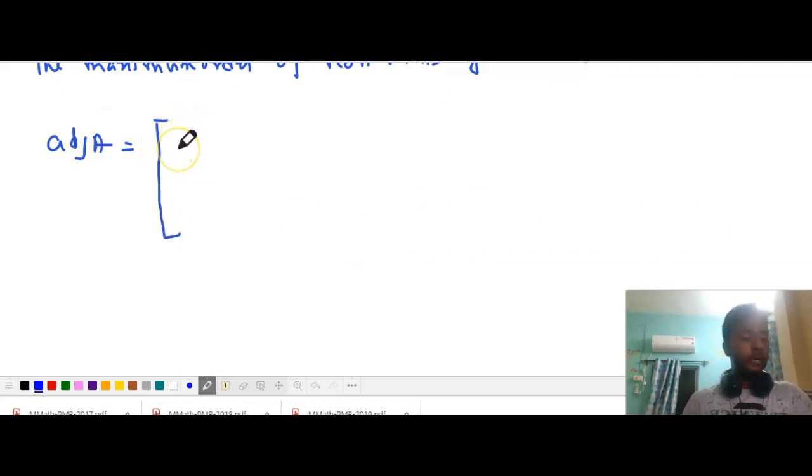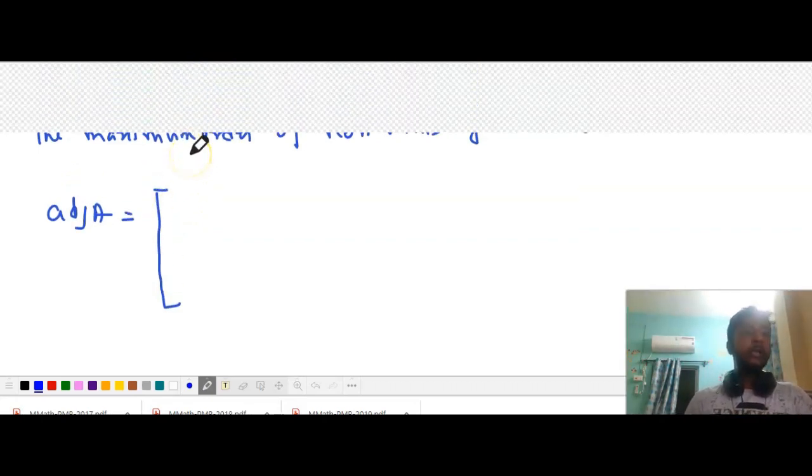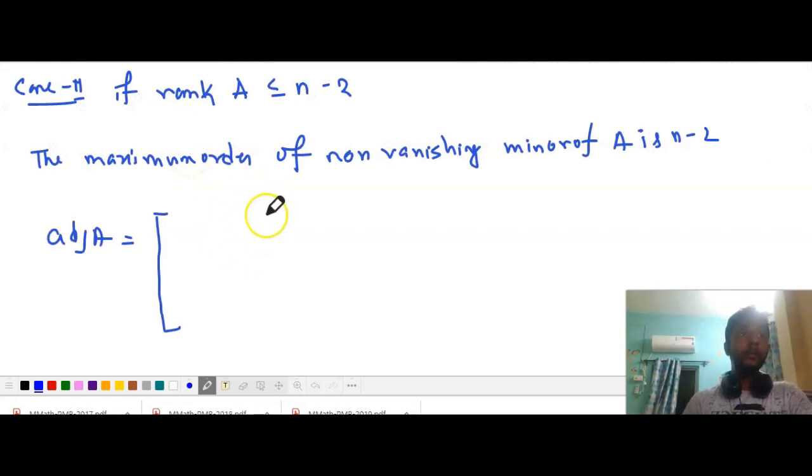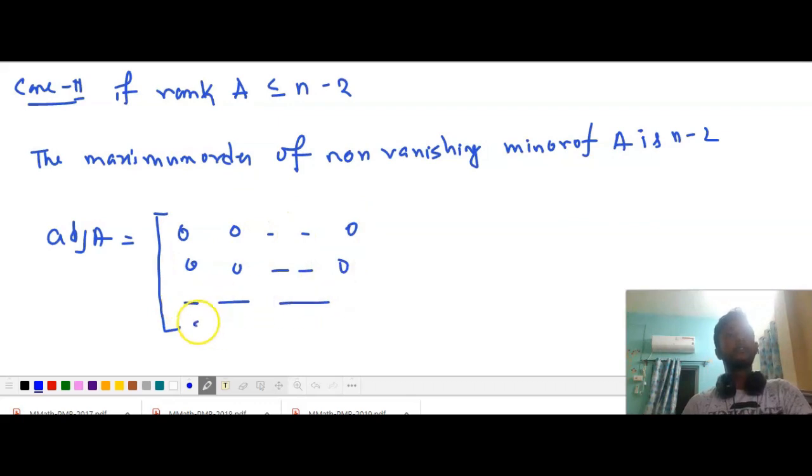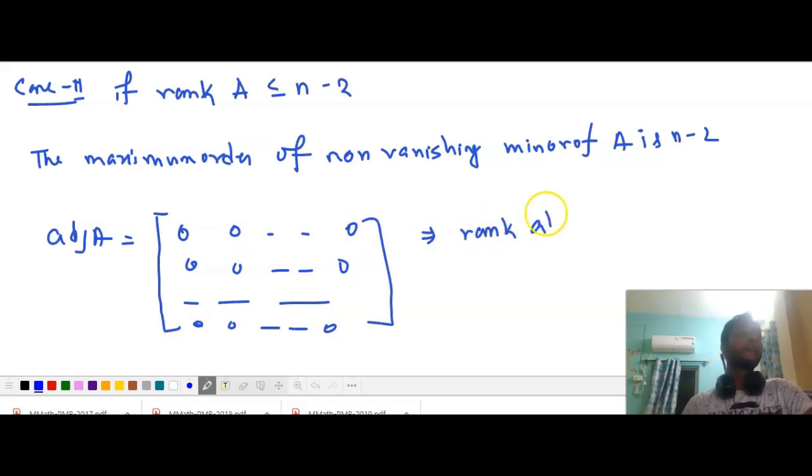Each minor of order n minus 1 is equal to 0. So this is nothing but a matrix of all zeros. Therefore rank of adjoint A is equal to 0. Are you getting my point?